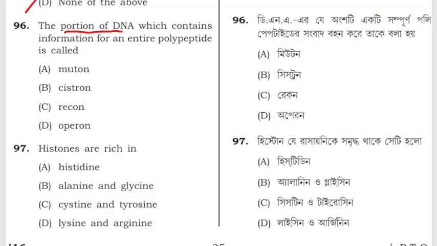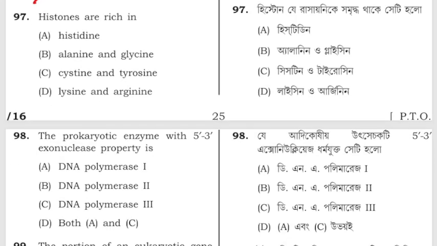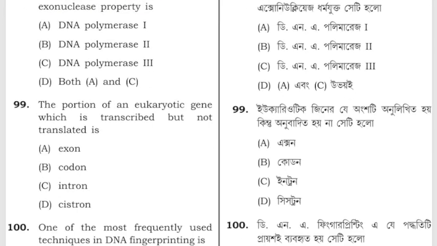The portion of DNA which contains information for an entire polypeptide is called muton, cistron, recon, operon. It is known as cistron. Histones are rich in histidine, alanine and glycine, cysteine and tyrosine, or lysine and arginine. Histones are rich in lysine and arginine. They are positively charged amino acids.